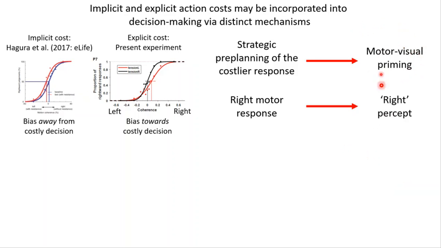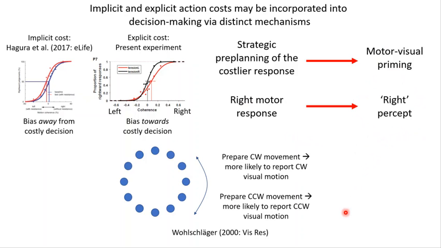This may have led to motor visual priming. So, for example, when a rightward response is planned, it may have activated the cognitive representations of right in the brain. This may have primed the visual system to see rightward motion. Another example of this is seen in Wolfschlager in 2000, in which participants were presented stimuli that could rotate clockwise or counterclockwise. The authors found that when the participants were preparing to do a clockwise movement, they were more likely to report a clockwise visual motion, and vice versa. So, overall, this experiment may provide initial evidence that implicit and explicit action costs may be incorporated into decision-making via distinct mechanisms.